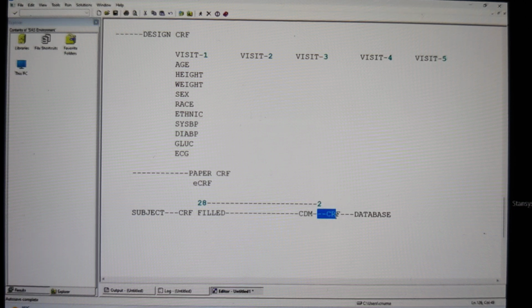But what is the problem with these e-CRF sheets? When the investigator is entering the data from the patient into the CRF sheet, what is the guarantee that this is genuine data? Because everything is online, right? We don't know who is entering the data into the CRF sheet. Do you have any authenticity for that? Do you have any guarantee that this data is correct?